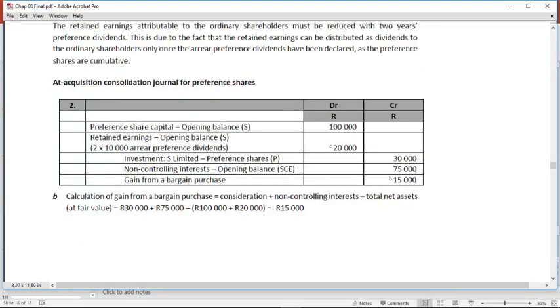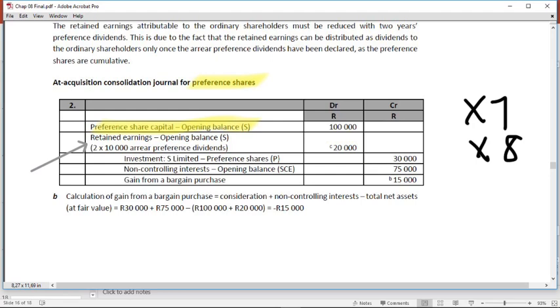So if we look at the acquisition consolidation journal entry now for the preference shares, you'll pick up on the following. It is the preference share capital that eliminates in this consolidation journal entry of the subsidiary. And now you have an item here that you haven't seen in example 8.1. That 20,000 Rand represents the X7 and X8 annual fixed preference dividend that the shareholders are entitled to.